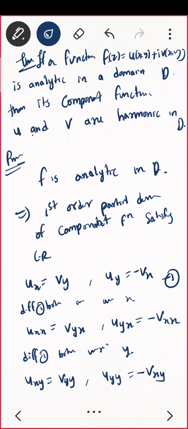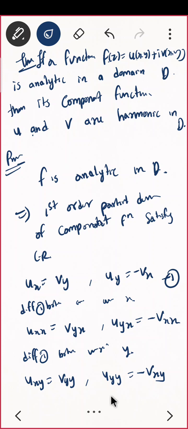Now since the function is differentiable, the first order partial derivatives are continuous also. As you know, we proved the sufficient condition for differentiability, correct? When do we say it is sufficient?